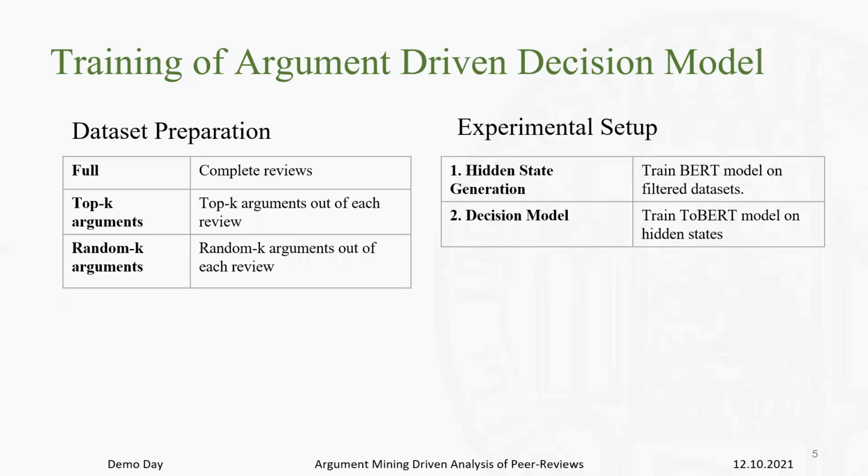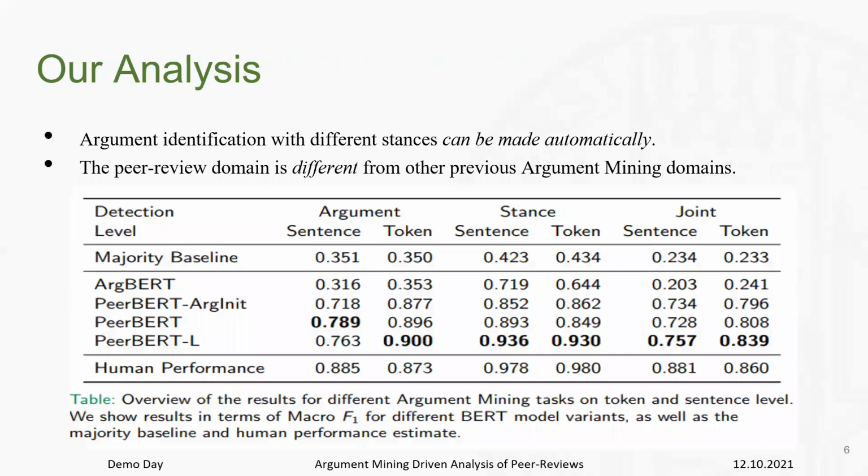For training, we had a two-step process where we first trained a BERT model on these filtered data sets and defined our hidden states. These hidden states were then fed to a TOBERT model, which is a transformer over BERT model. The TOBERT has an advantage over normal BERT as it is not limited by the BERT hidden size and could accept all of these large review bodies as a single entry for each paper.